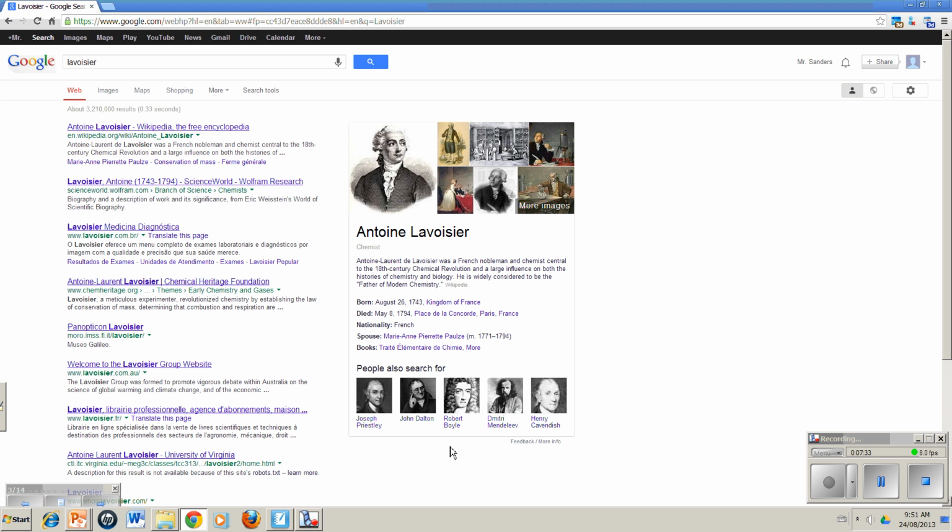Lavoisier didn't necessarily have an idea of what the atom was, but he was just trying to organize the chemical world by giving them fundamental names and having people do experiments in a very rigorous way. And he advanced things greatly in terms of the study of gases and the way things react and behave. He actually came up with a very important law that we now know exists in all chemical reactions. It's called the law of conservation of mass.